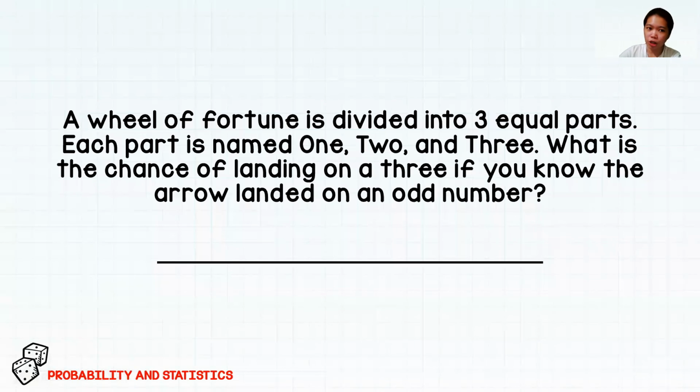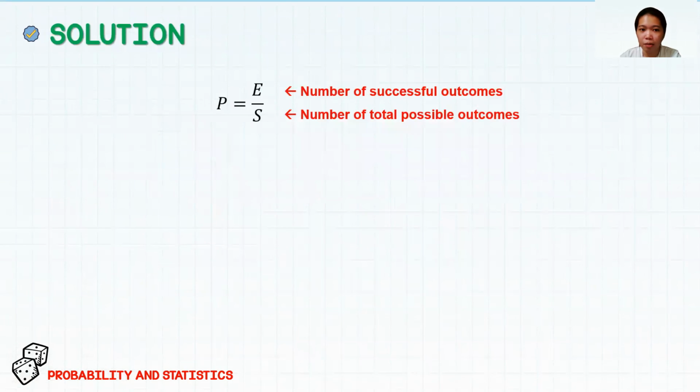So for the next question, a wheel of fortune is divided into 3 equal parts. Each part is named 1, 2, and 3. What is the chance of landing on a 3 if you know the arrow landed on an odd number? So we have the same approach from the previous question. We have again the ratio of the number of successful outcomes to the number of total possible outcomes.